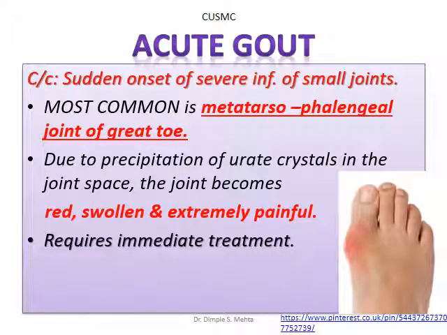Now, as we have seen, he can be a case of acute gout or chronic gout. In case of acute gout, the patient complains of sudden onset of severe inflammation of small joints, particularly the metatarsophalangeal joint. Most common would be the metatarsophalangeal joint of the great toe. The reason behind it is the precipitation of urate crystals in the joint space. The joint becomes red, swollen, and extremely painful, and this patient requires immediate treatment.